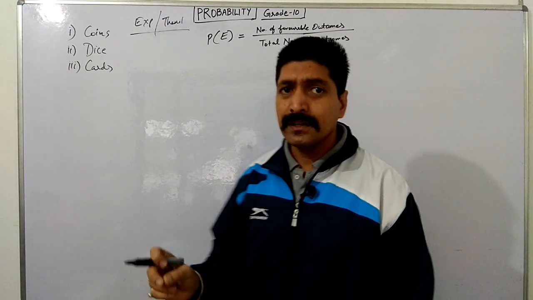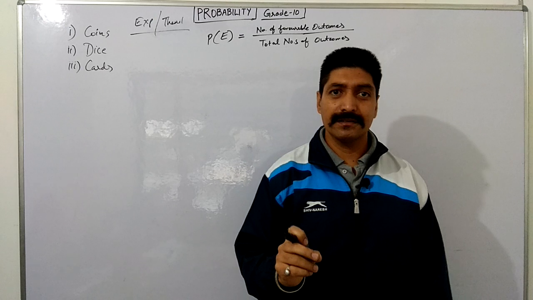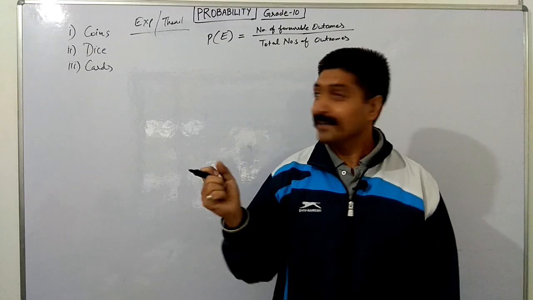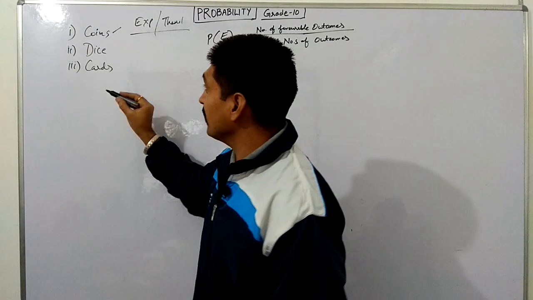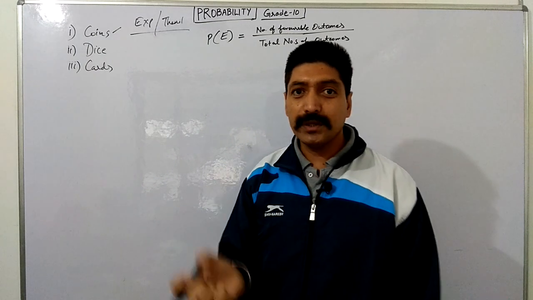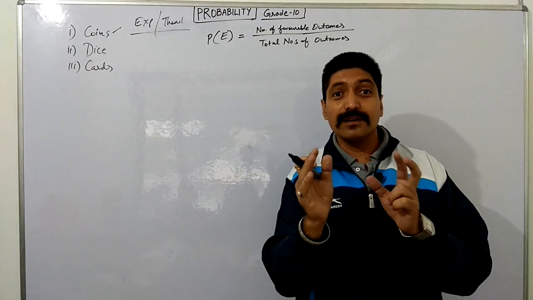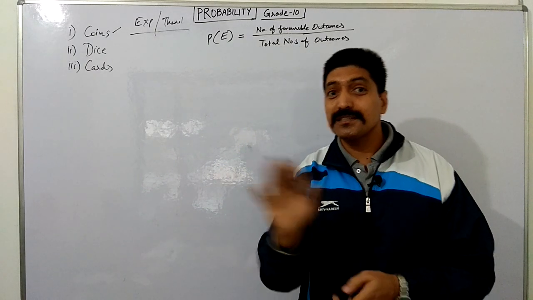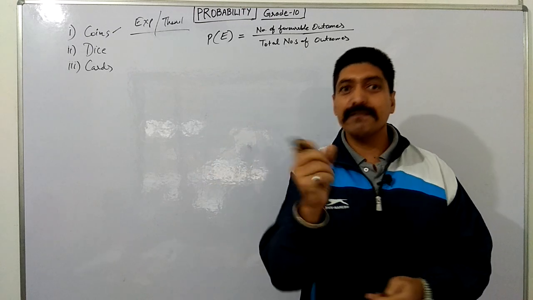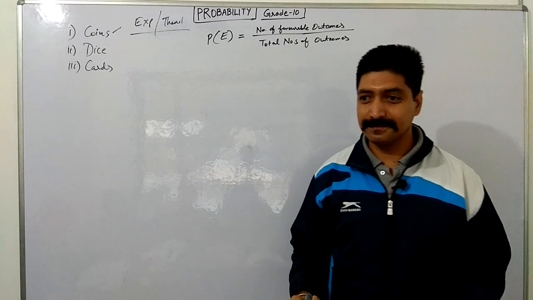We use the word unbiased when we are talking about a coin. Any experiment which we are doing should be unbiased, and no biased practice should be followed. I'm giving one example from the movie Sholay.